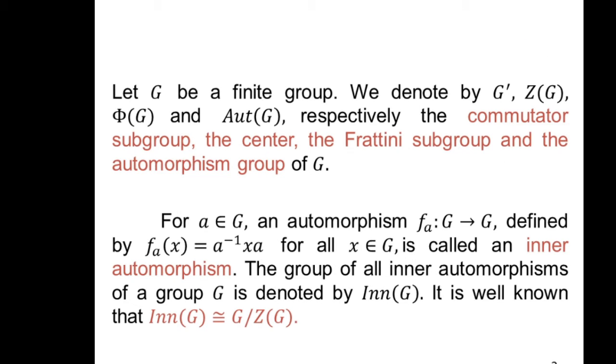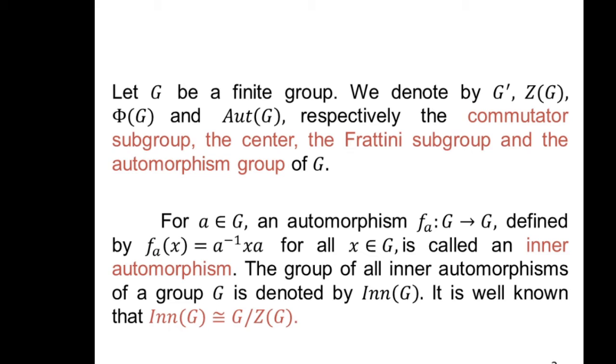So let G be a finite group. We denote by G', Z(G), Phi(G) and Aut(G) respectively the commutator subgroup, the center, the Frattini subgroup and the automorphism group of G. For a belonging to G, an automorphism phi_a from G to G defined by phi_a(x) equal to a inverse x a for every element x of G is called an inner automorphism.